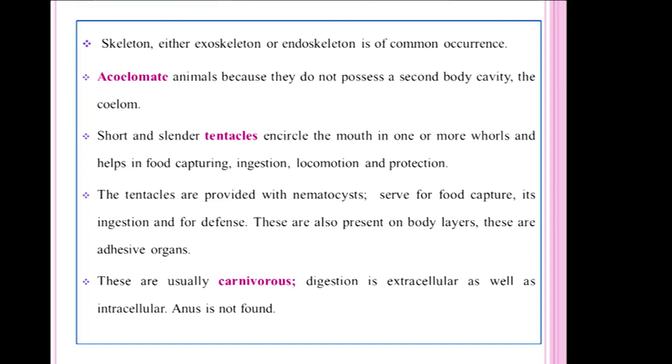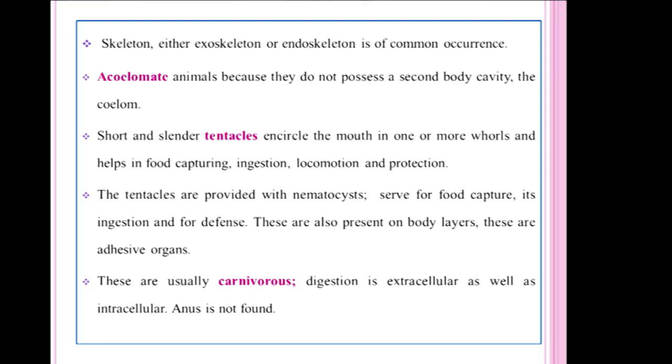As I told you earlier, these animals don't have any mesoderm layer, so there is no coelomic cavity. So these animals are considered acoelomate animals. Short slender tentacles are present at the mouth region, and these help in food capturing, ingestion, locomotion and protection.